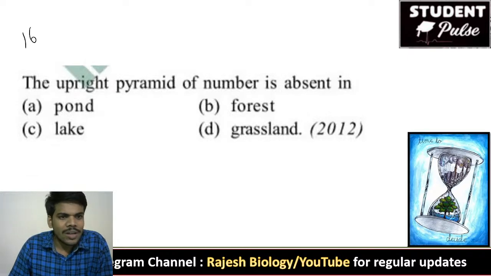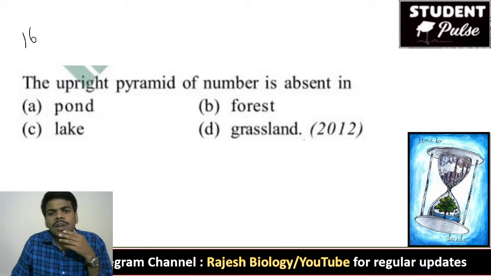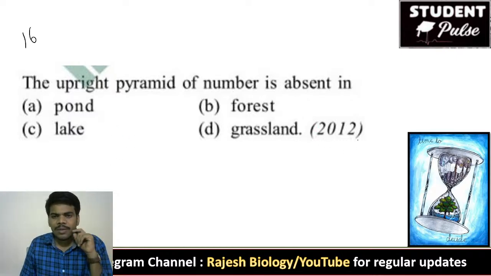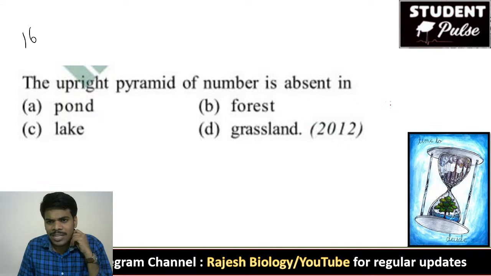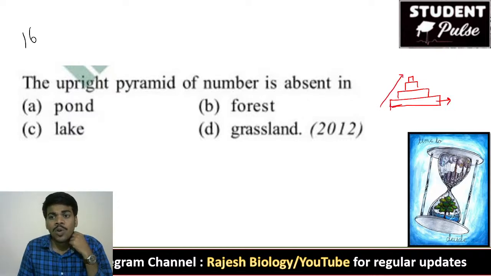Come to the 16th question. What is the 16th question? The upright pyramid of number is absent in. Pyramid of number is actually always upright in most ecosystems, whether it is a grassland or a normal lake or anything, because producers are more than the primary consumers.